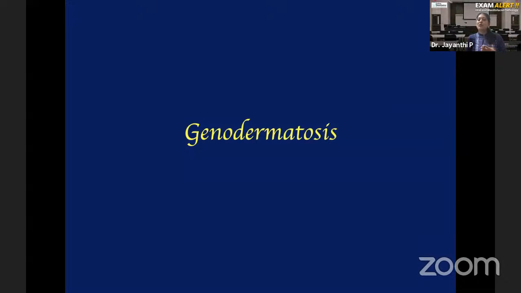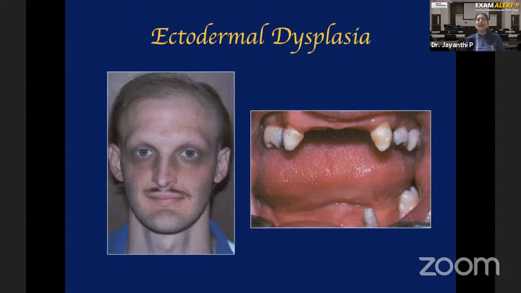Okay, so 4 such diseases I'm going to quickly discuss today. The most common and frequently asked in the exam is ectodermal dysplasia. So please remember, ectodermal dysplasia is a genetic disease. Which gene is mutated here? The name of the gene itself is called ED. ED stands for ectodermal dysplasia, the ED gene.